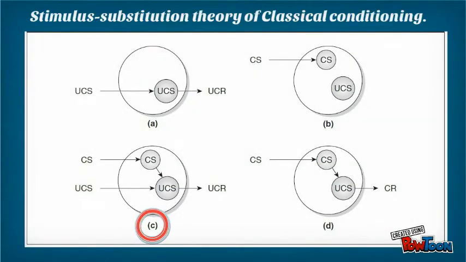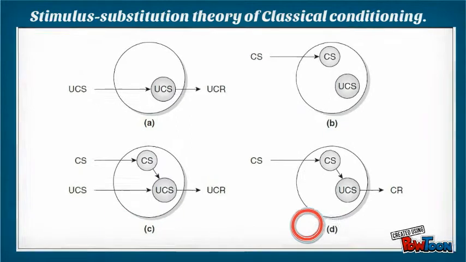C. A connection develops between the conditional stimulus and unconditional stimulus brain centers with the continuous presentation of conditional stimulus and unconditional stimulus. And D. The conditional stimulus elicits the conditional response as a result of this ability to activate the unconditional stimulus brain center.